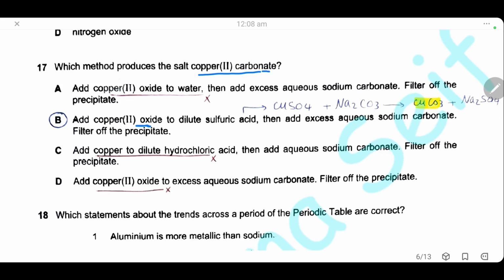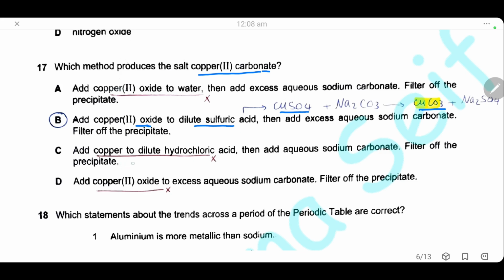Adding copper oxide to dilute sulfuric acid. Copper oxide is a base. It will react with sulfuric acid to produce copper sulfate, which is a soluble salt. So now we have a solution of copper sulfate. It will react with sodium carbonate solution to form a precipitate of copper carbonate. A is wrong because copper oxide will not dissolve in water, so it will not react with sodium carbonate.